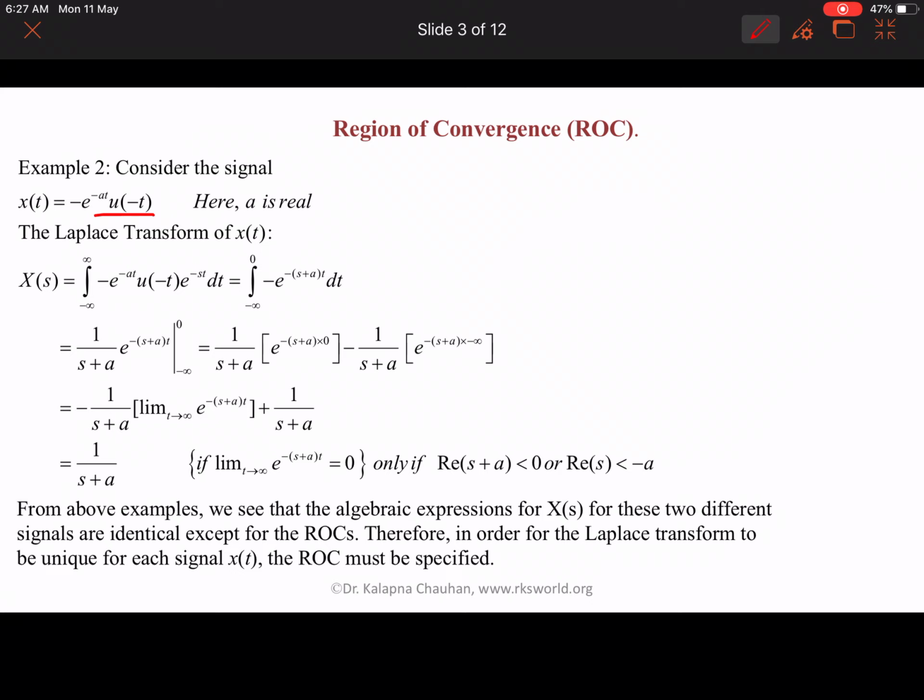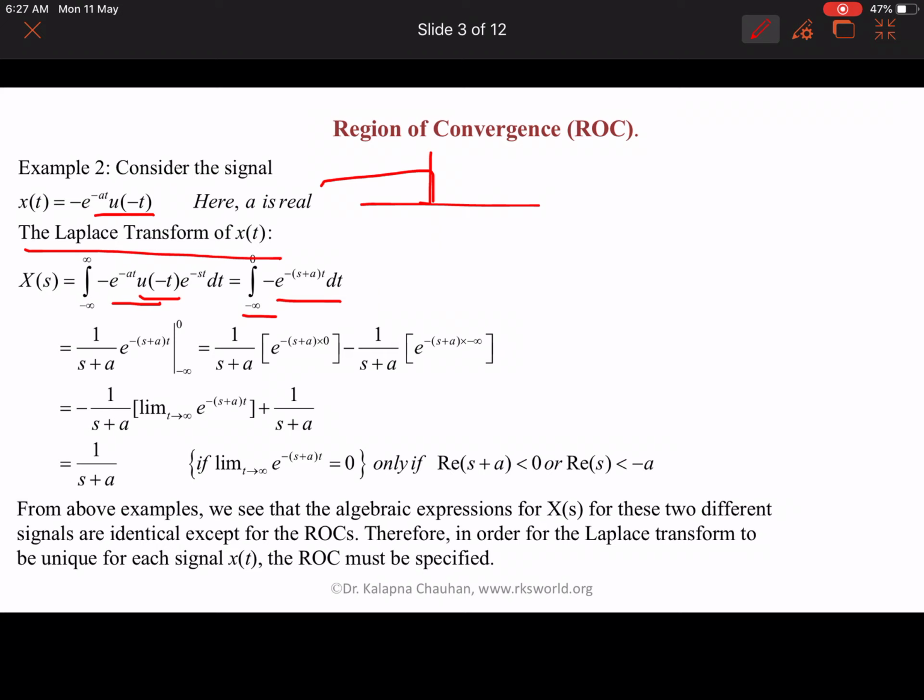If we take the Laplace transform of this x(t), we get the integration from minus infinity to infinity of minus e to the power minus at u(minus t) e to the power minus st. Here u(minus t) means it gets inverted, so the limits become minus infinity to 0, and we get minus e to the power minus (s plus a)t dt.